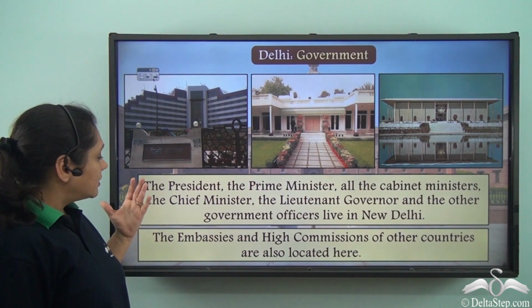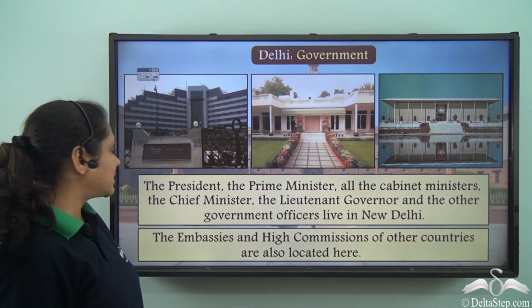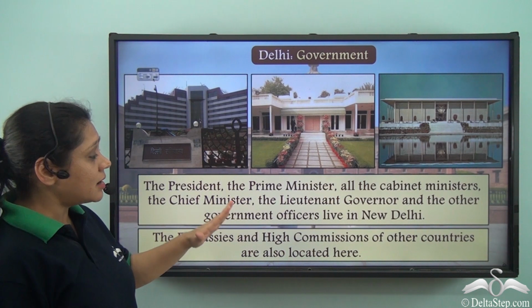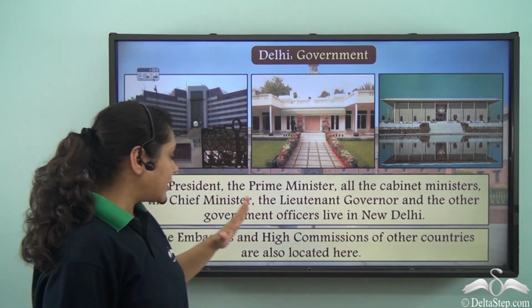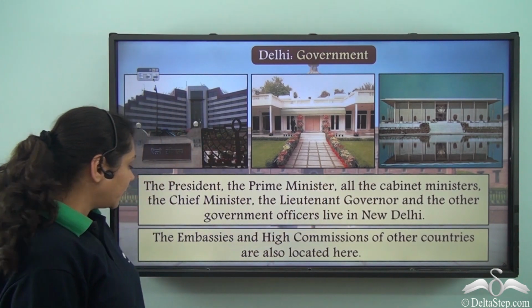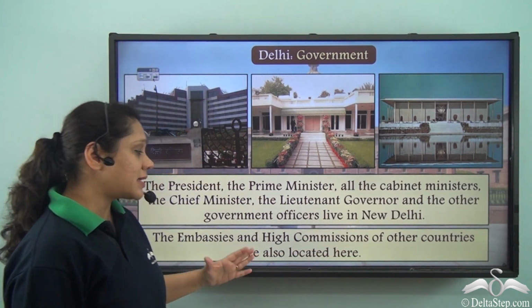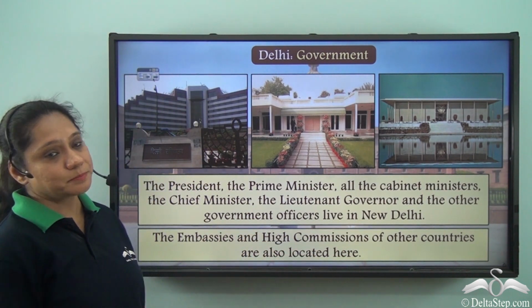Now, the President, the Prime Minister, all the Cabinet Ministers, the Chief Minister, the Lieutenant Governor and all other government officers live in New Delhi. The embassies and high commissions of other countries are also located here.